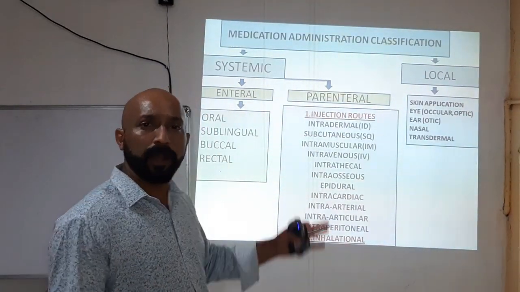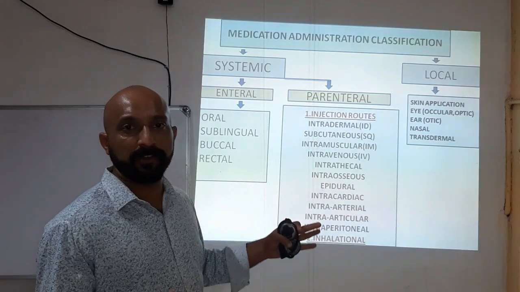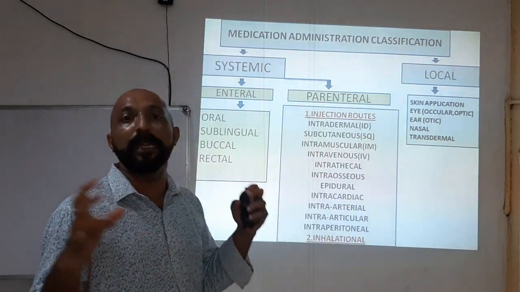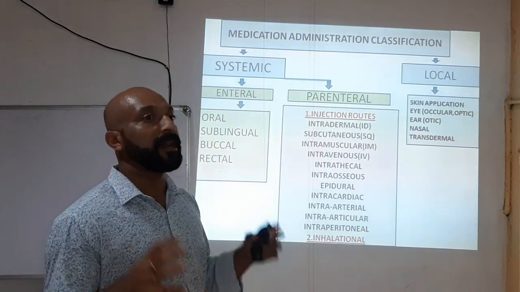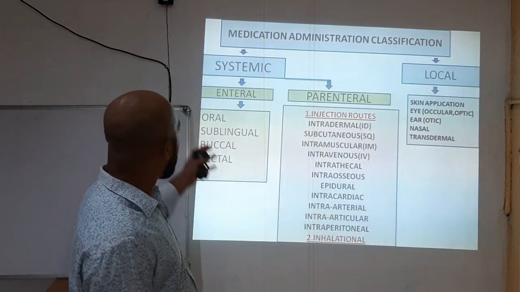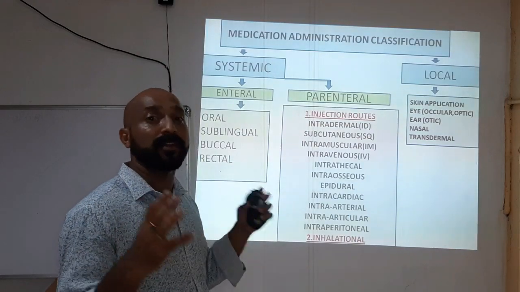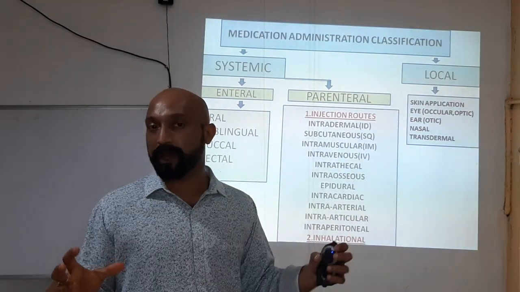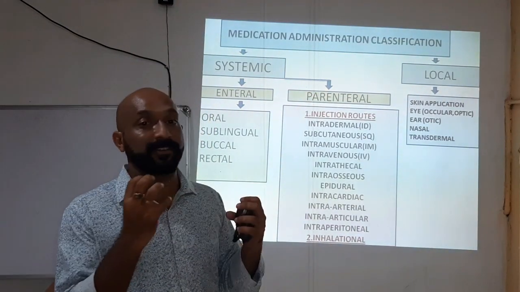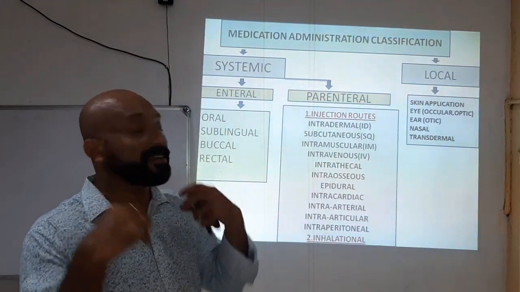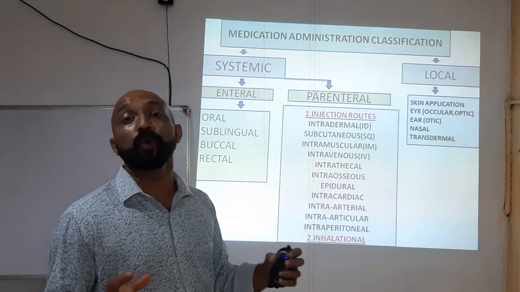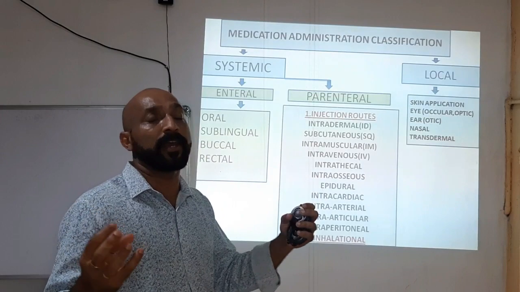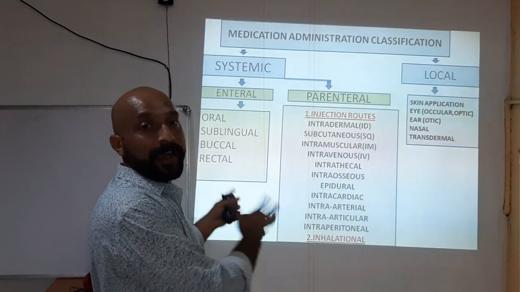The main enteral routes of drug administration are oral, that is through the mouth; sublingual, where sub means under and lingual means tongue, so sublingual means under the tongue, where we keep the medication under the tongue. Next is buccal; the buccal cavity means cheeks, and we keep the drug in between the cheeks. Next one is rectal, through the rectum or anus, where we insert the drug in the form of a suppository.